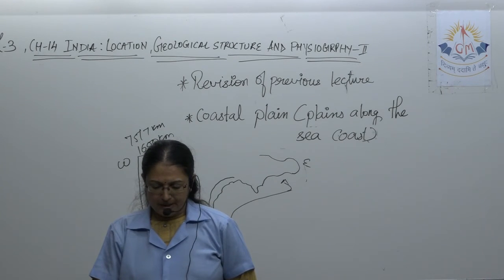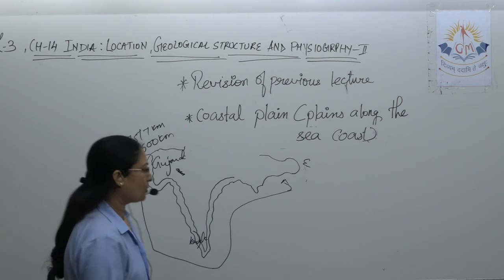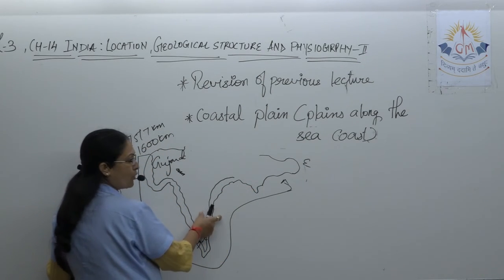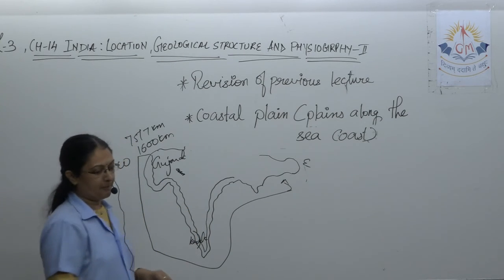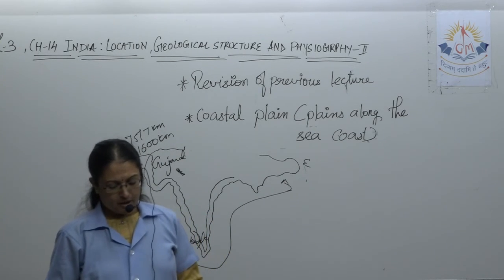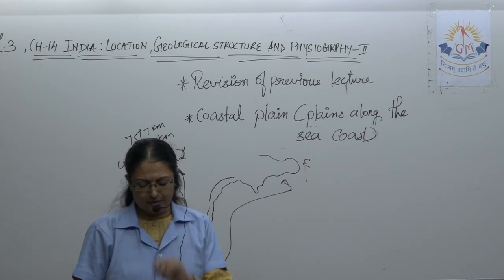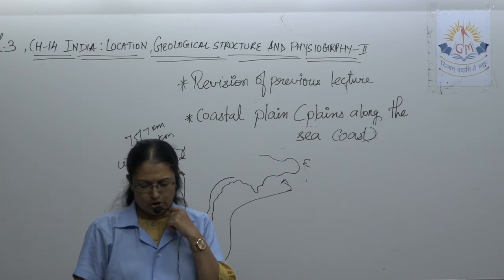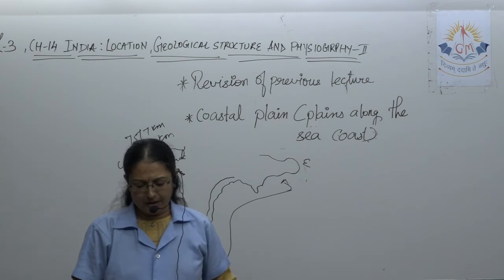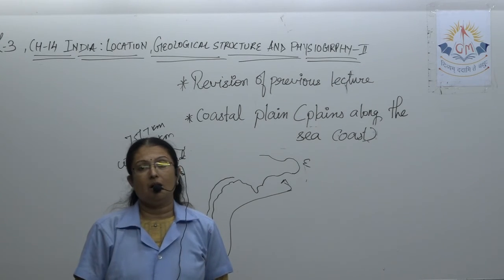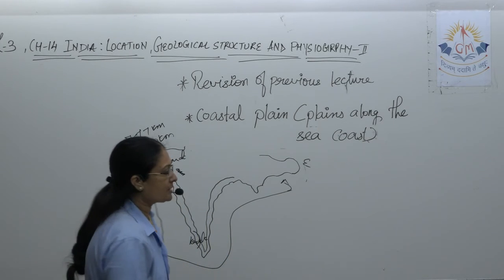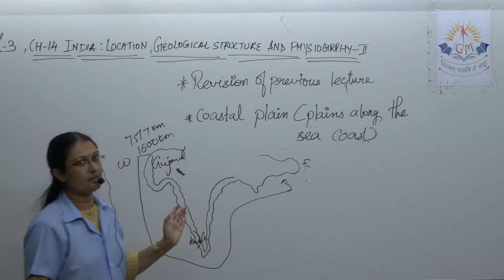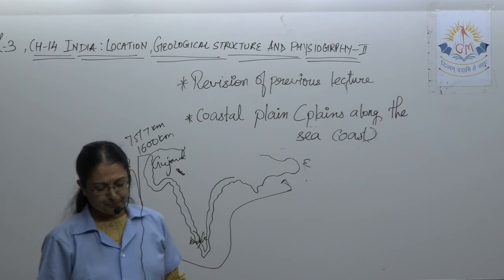So the east coast plain is much broader. Now if we talk about the eastern coast, the eastern plain, they are much broader than the western plain. So the east coast plain is much broader than the western coast plain. There is a substantial alluvial deposition in the delta of Kaveri, Krishna, Godavari and Mahanadi. Krishna, Kaveri, Godavari, Mahanadi all meet in the Bay of Bengal. The delta region forms an entire plain, and it is a very fertile area.